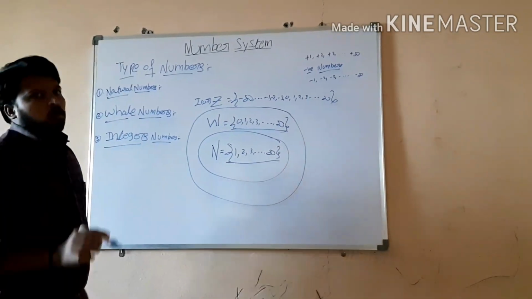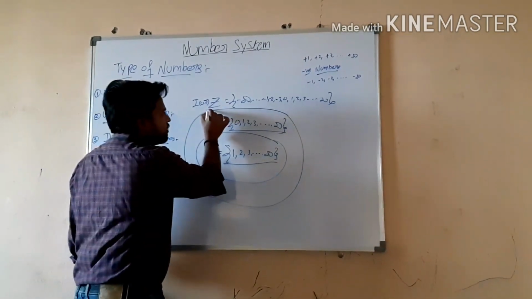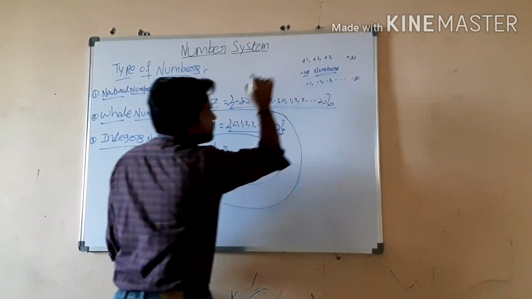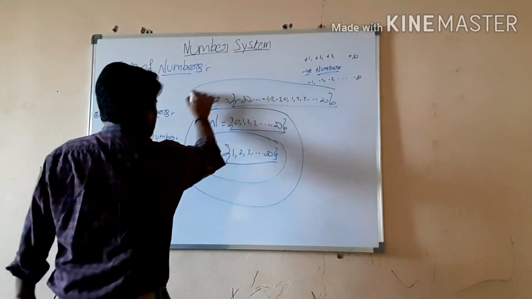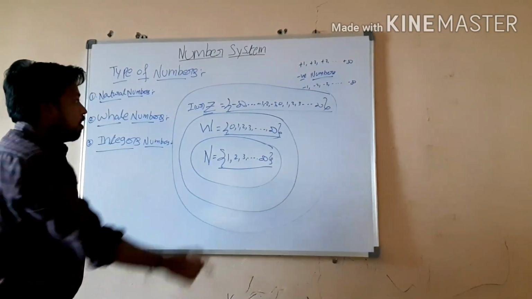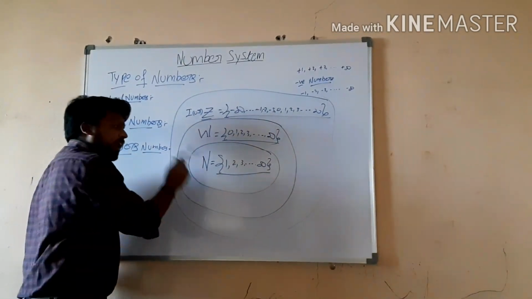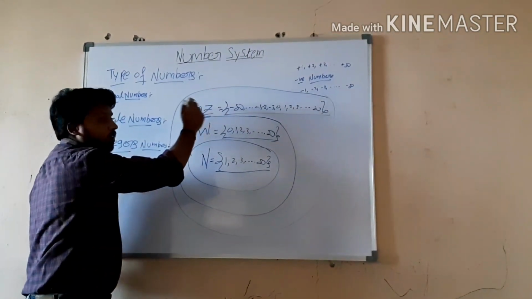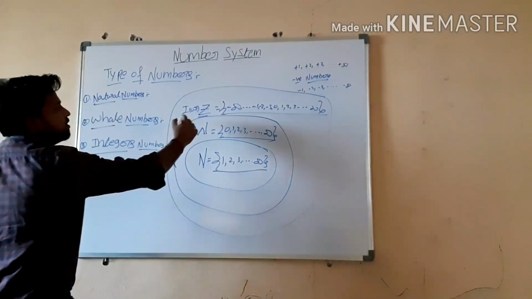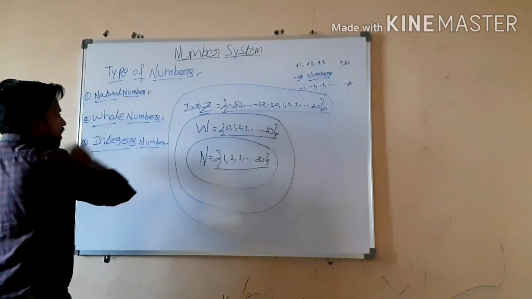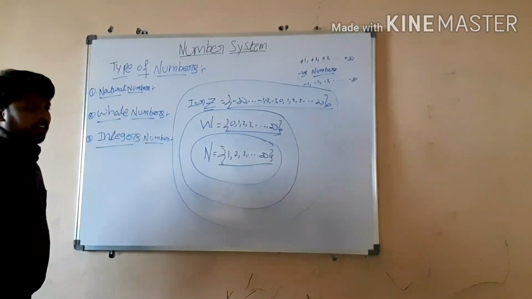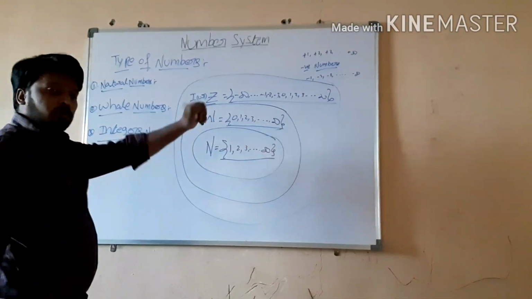Mainly, most people use the letter Z to represent them. So the set of integers is from minus infinity to plus infinity. So what is the condition statement now? All whole numbers and all natural numbers are part of the integers. This is the third type, integers. Up to here we learned in 6th class, and in 7th class also we are going to learn.